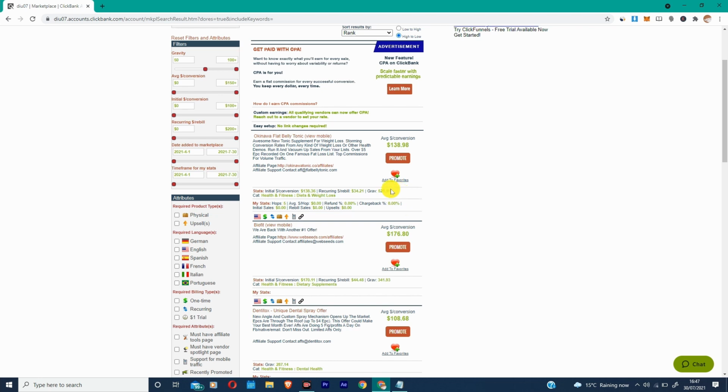So as you can see, guys, here there's insanely high gravity to promote. I don't recommend promoting this product as a beginner. And let's say if you promote this product, this is the Okinawa flat belly tonic, and if you promote this, you're going to get $138 as commission. And this product has recurring payments, recurring billing, monthly or weekly, whatever it may be.